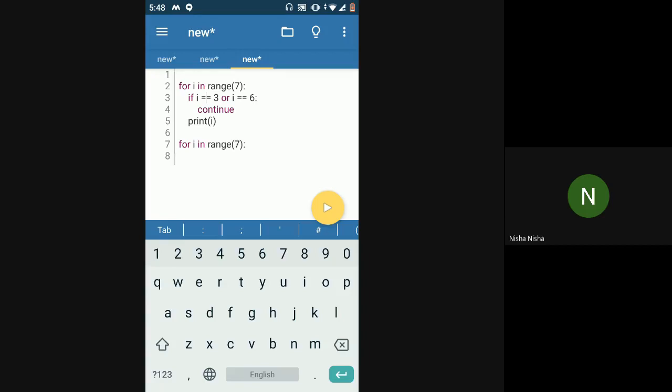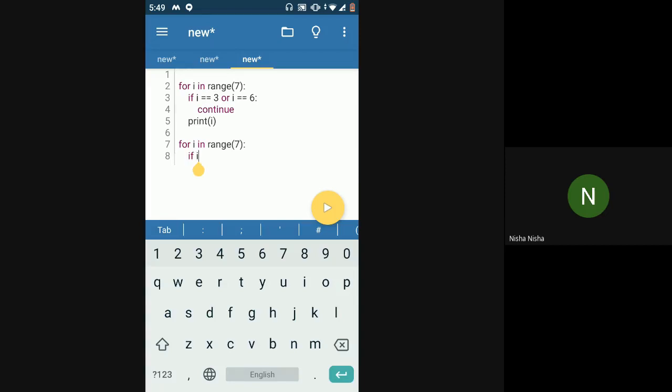So one way to look at it is, you say if I is 3 or I is 6, then don't print it. Or a second way of saying this would be, if I is not 3 and I is not 6, then you print the number. It would mean the same, right? If I is not 3 and I is not 6, which means I is either 0, 1, 2, 4 or 5, right? So if I is neither 3 nor 6, then in that case you print I.